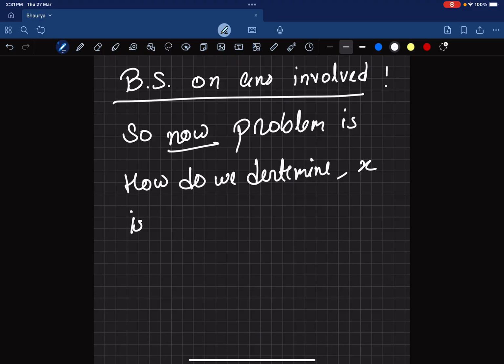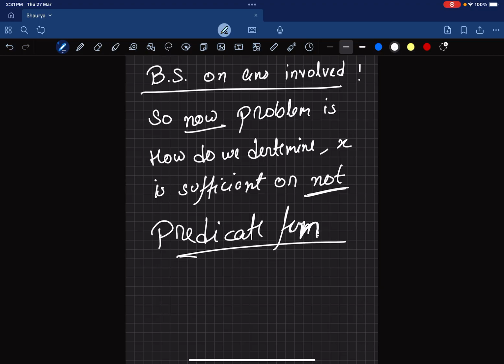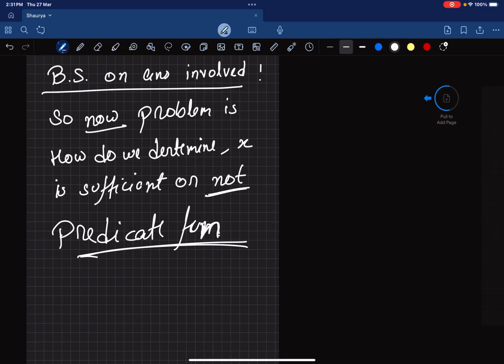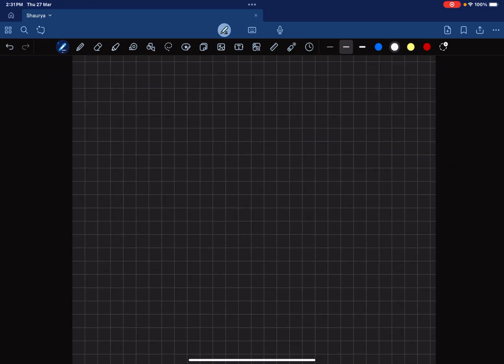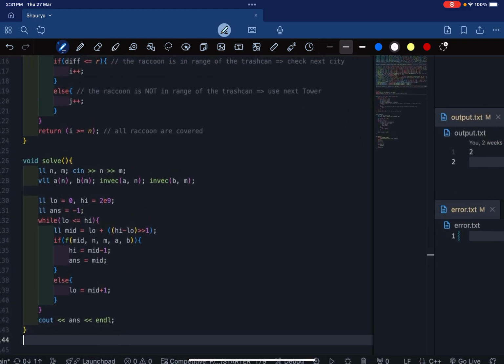For that we need a predicate function, or a predicate logic. So how do we create a predicate function? Basically, let's see the code first, right? Let me show you the code.